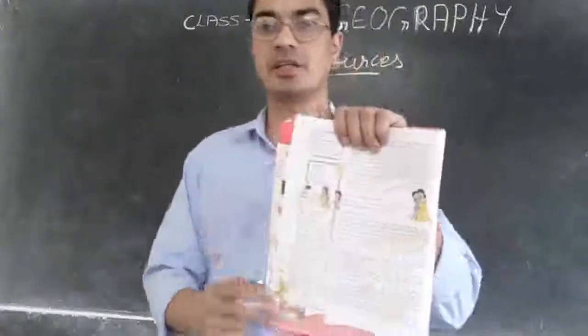So you can see here in your textbook an activity is given there. So what is this activity?